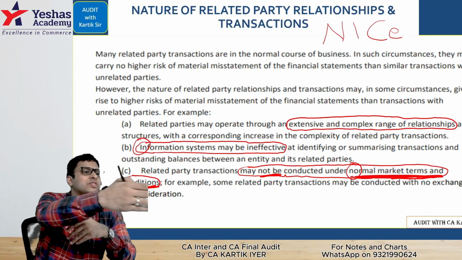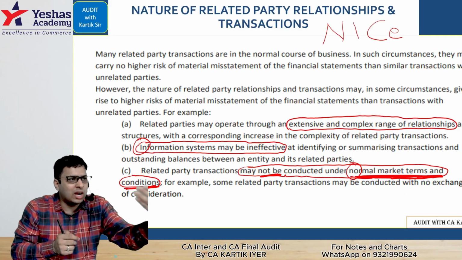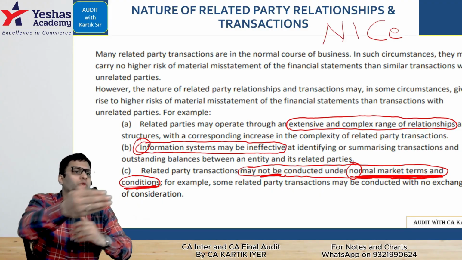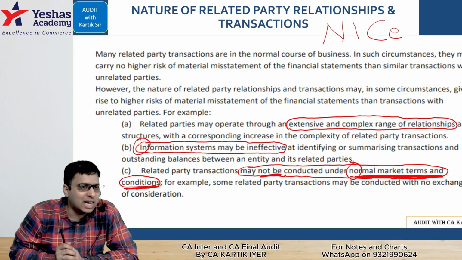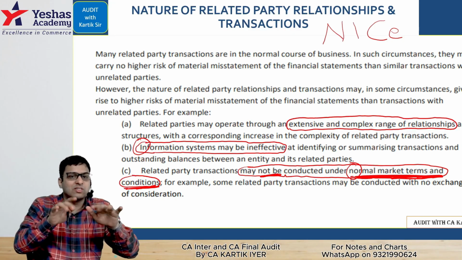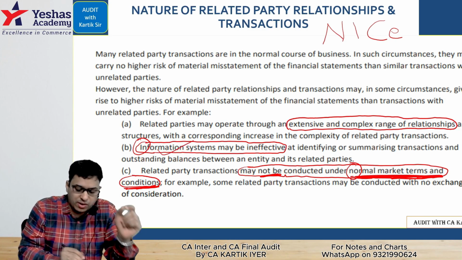I gift him when he has his first child. I gift him some gold. So you understand here, he showed love by not accepting money. I'll show love by giving a gift at one of his family functions. So you understand here, in that case, no transaction will be entered in the accounting software. So the information system will be ineffective.